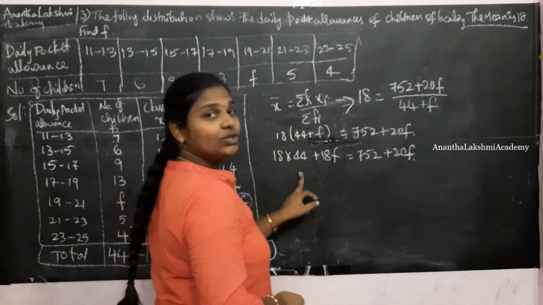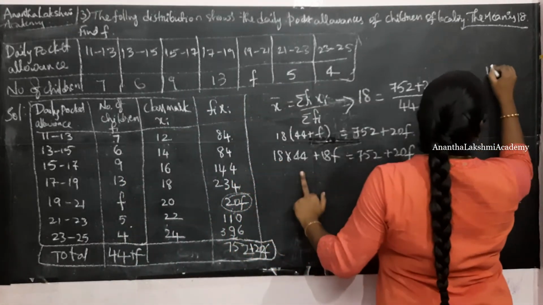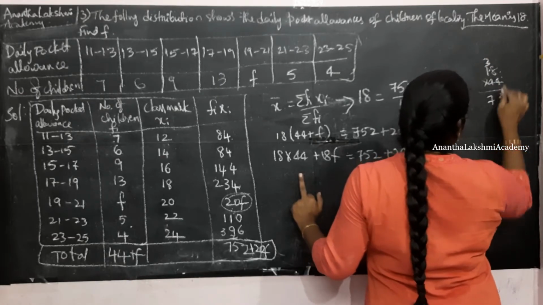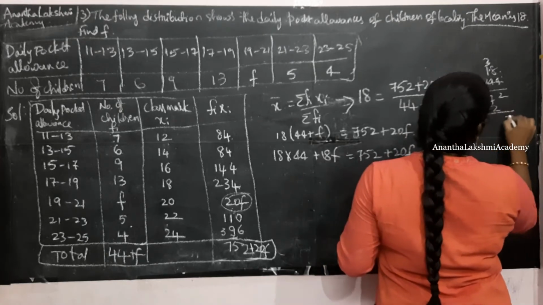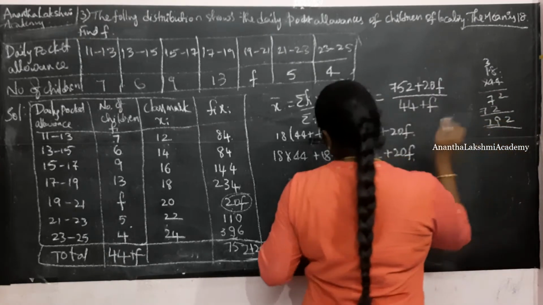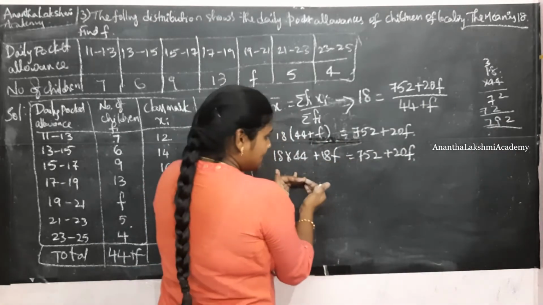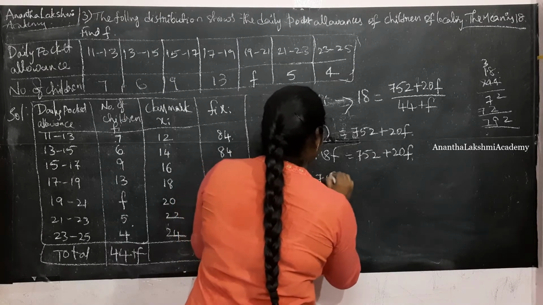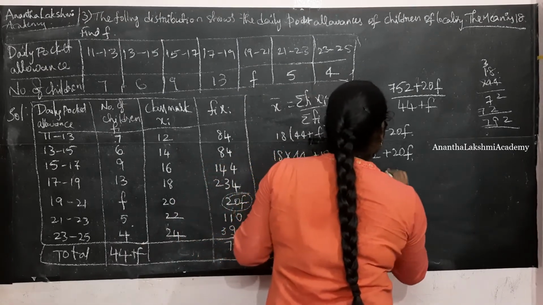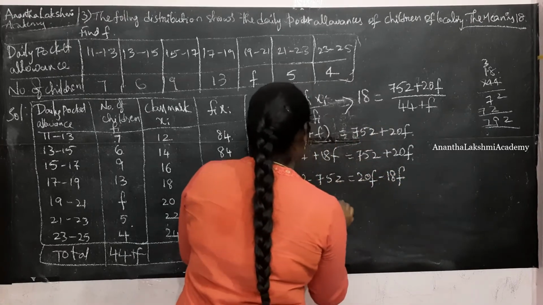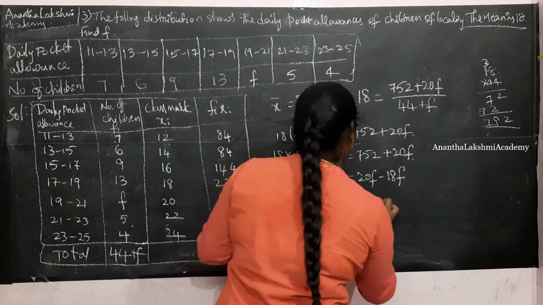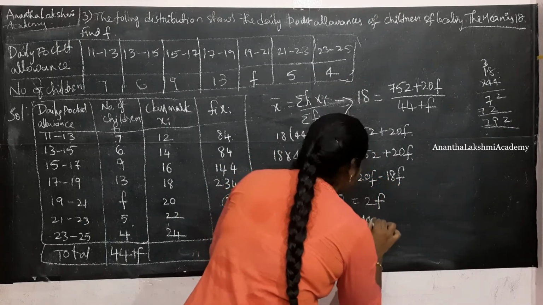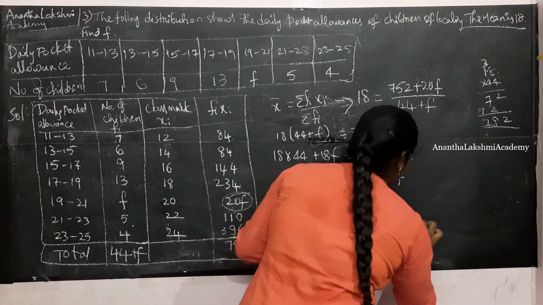All right, 18 into 44 multiplication we need to do. 18 and 44. 4 8s are 32, 4 1s are 4, 7. 4 8s are 32, 2, 9, 7, 9, 2. This is going to be 792. So I am getting 752 this side and sending 18f the other side. This becomes 792 minus 752 is equal to 20f minus 18f, which is nothing but 40 is equal to 20 minus 18, which is 2f. f is equal to 40 by 2, which is 20.